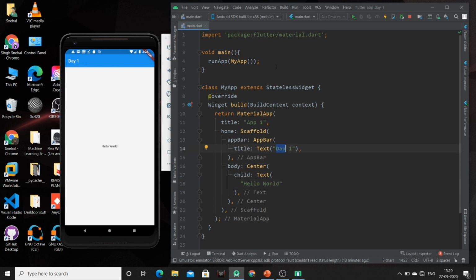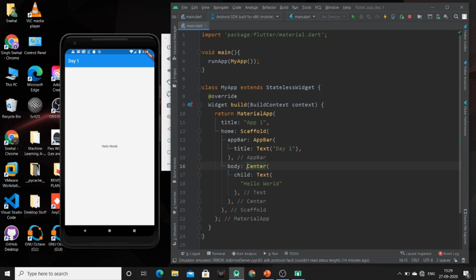So you can see that the title which we have mentioned in this material app is not available here. Why? Because this is the title of our app, not the title of our page. So the title of our page is day 1, and we have created one center widget. Because of that we are having our text here in the center.